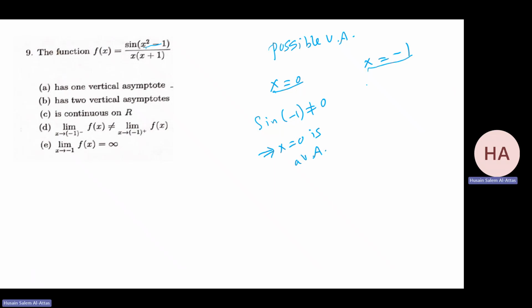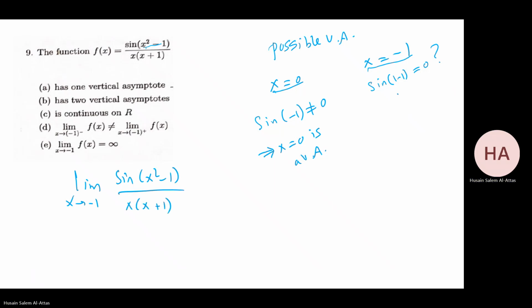x equal minus 1. If we check, it will be sine 1 minus 1, which is 0. So we cannot conclude. We said if it is not 0, then we are sure it's a vertical asymptote. We don't know, so I need to check the limit as x goes to minus 1 of this function. Let me do the limit here, but it needs some calculation. Limit x goes to minus 1 of sine of x squared minus 1 over x plus 1.